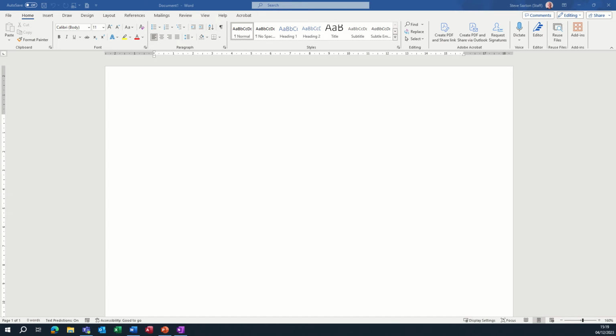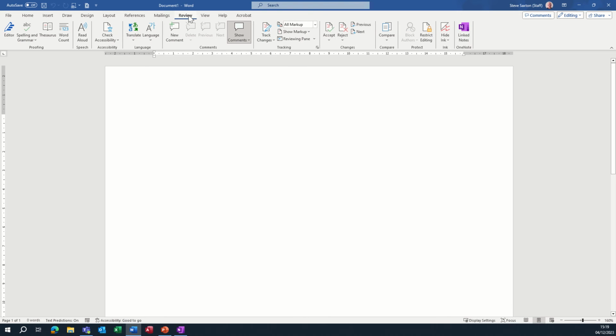In this module, I want to show you how we can use OneNote and linked notes. So first of all, in Word, I'm going onto the Review tab, and then you can see where the linked notes icon is at the end there, OneNote. What you have to do first of all though is have a document with some text in it and a saved document. Well, it doesn't actually need text in it, but it needs to be saved.